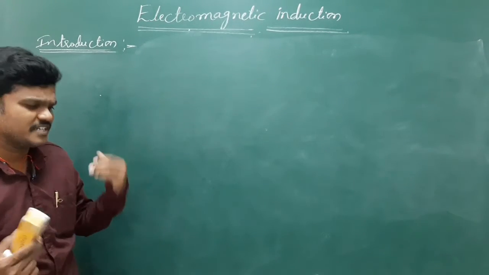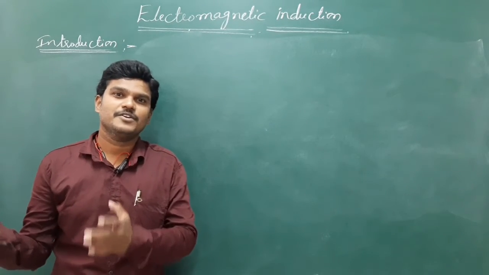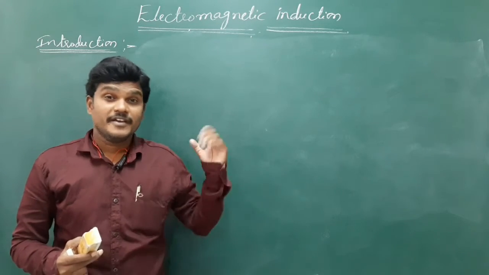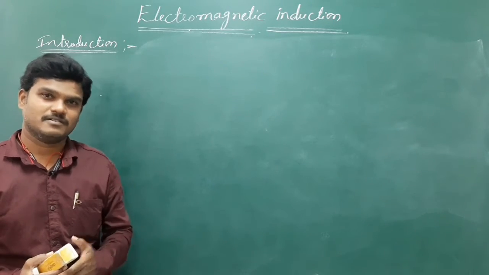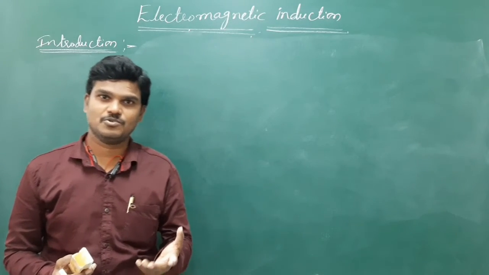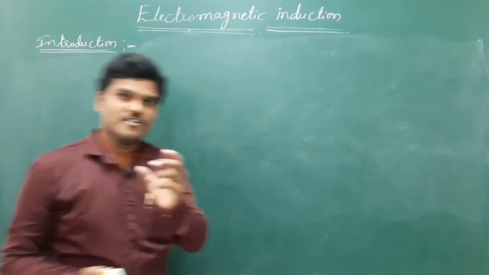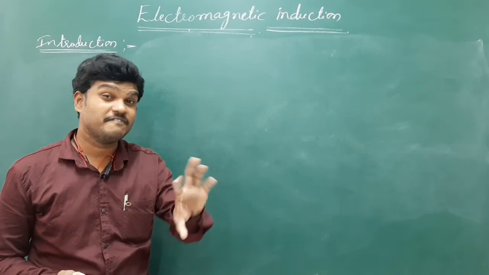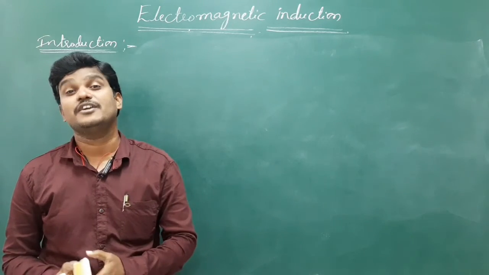For this also some scientists gave experimental observations. In the previous chapter we know scientist names like Oersted, Ampere and Biot-Savart. Here the converse effect was determined by other scientists called Faraday, Henry and Lenz. From their experimental observations, whenever the magnetic field changes near a coil, then in that coil some current will be induced.